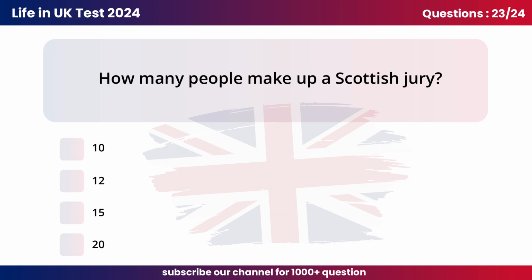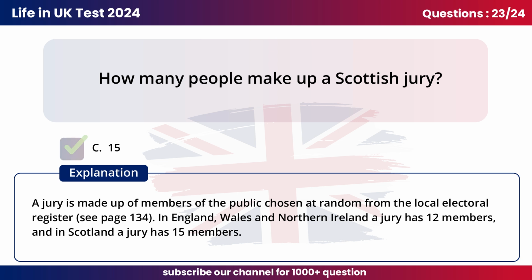Question 23. How many people make up a Scottish jury? C. 15. A jury is made up of members of the public chosen at random from the local electoral register, see page 134. In England, Wales, and Northern Ireland a jury has 12 members, and in Scotland a jury has 15 members.